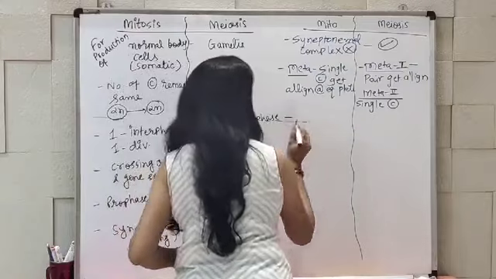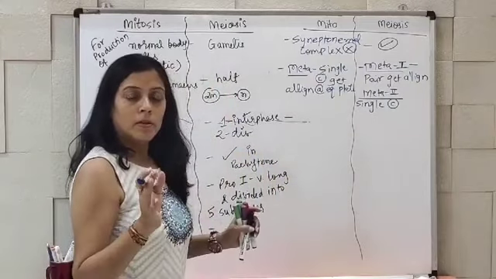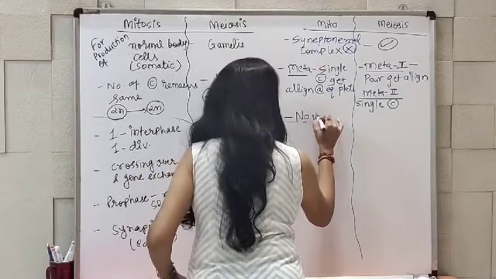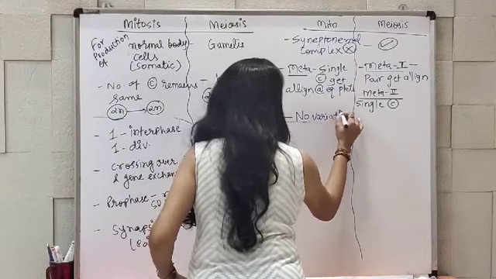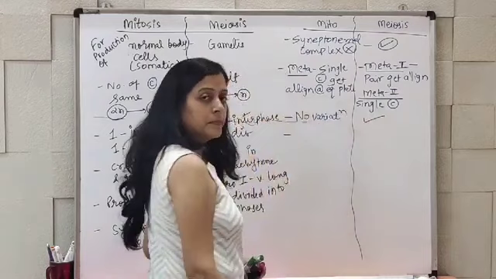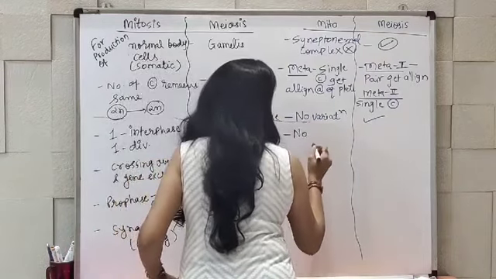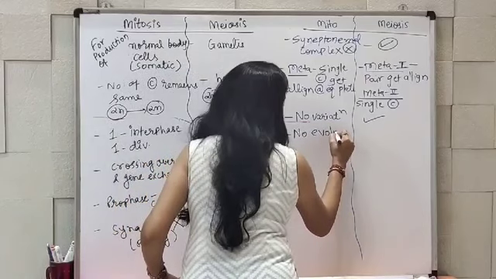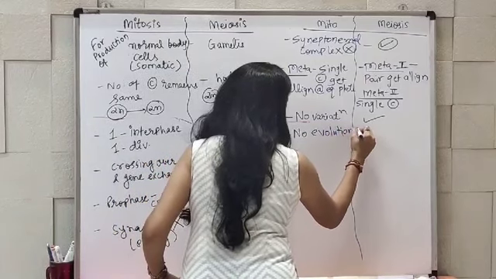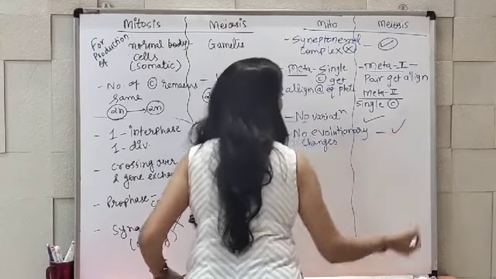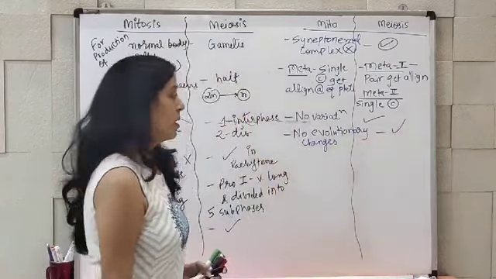Next, no gene exchange, so no variation. Here variation is there. So no evolutionary changes. Here it is definitely seen.